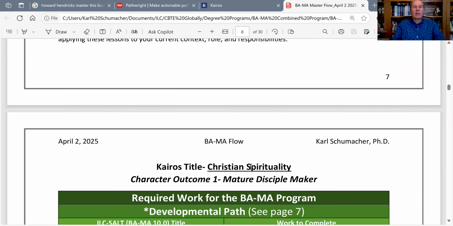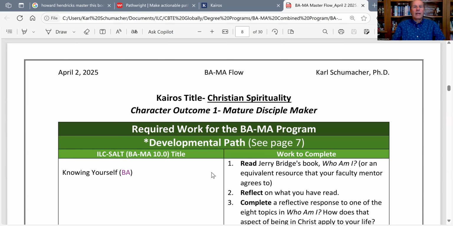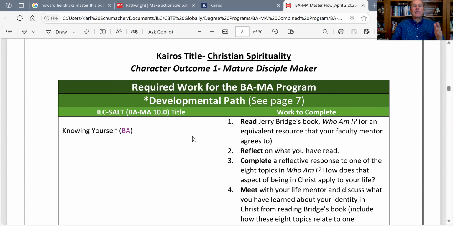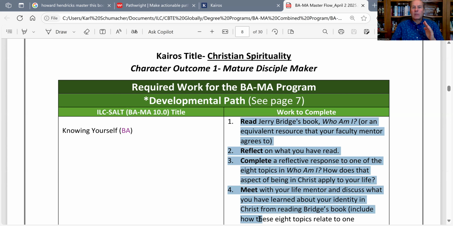And here you go. Here's character outcome 1. In character outcome 1, again, the Kairos has its own title, Christian Spirituality. But we as a SALT team have our own, which is a maturing disciple maker. Now, what I want you to really focus on and see here is on the left, you have the SALT title for what you're going to be doing, knowing yourself. That's the BA side, and it's indicated as a BA requirement. This is 1 of 15 that you need to do. And here's the actual work that you are responsible for this outcome.